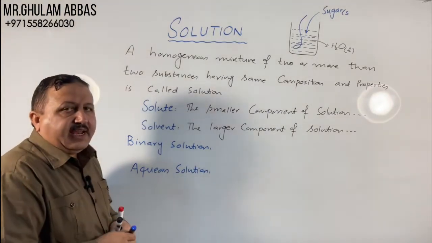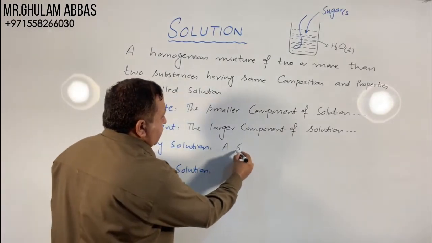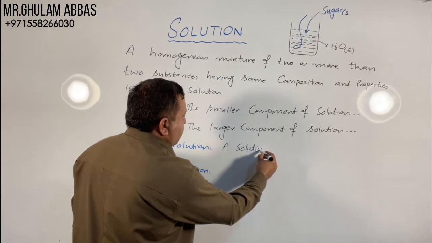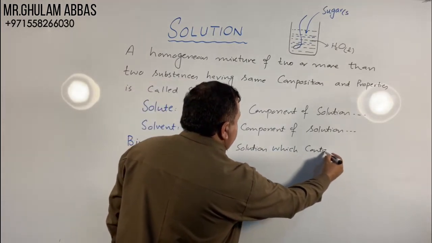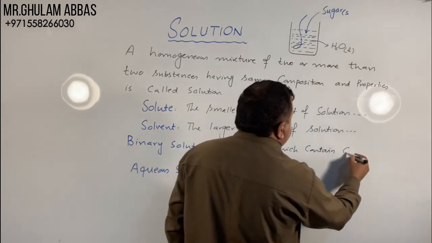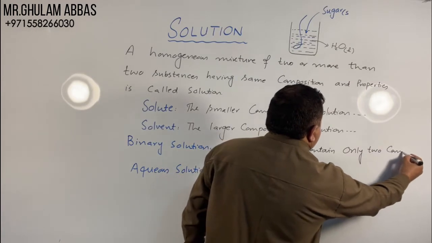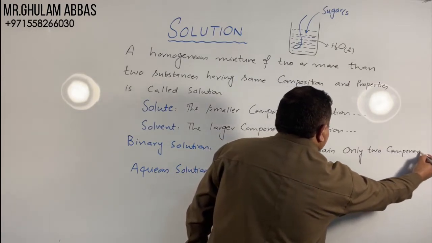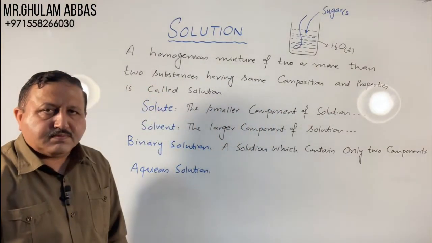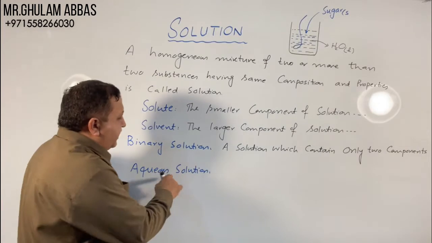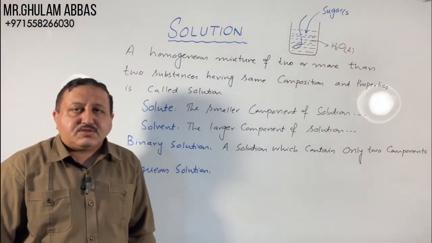A solution which contains only two components is called a binary solution. Bi means two. And the solution in which water is solvent is called aqueous solution.